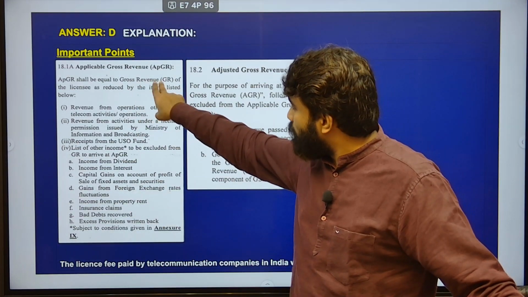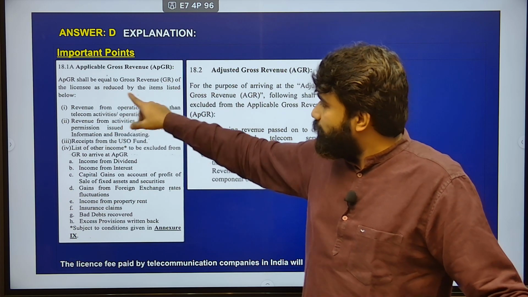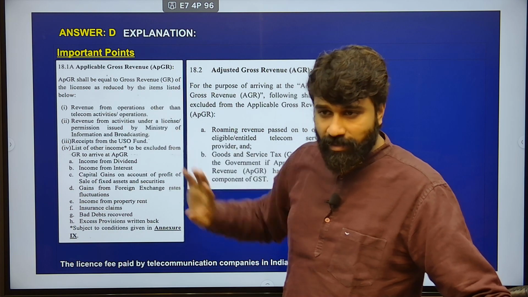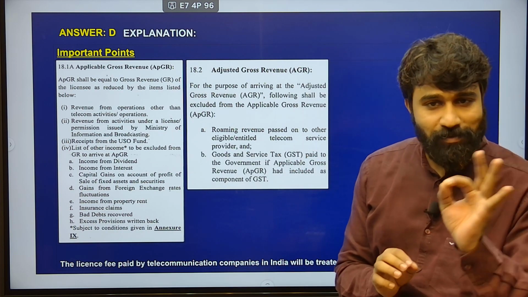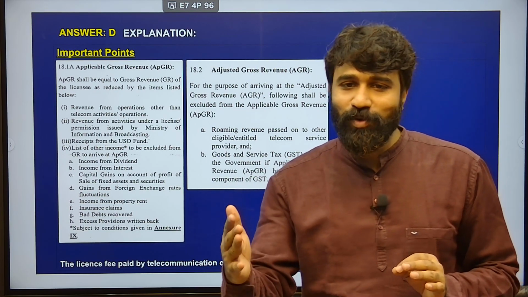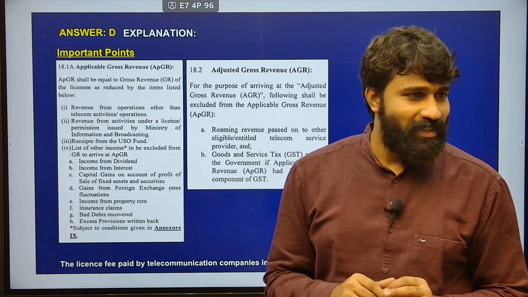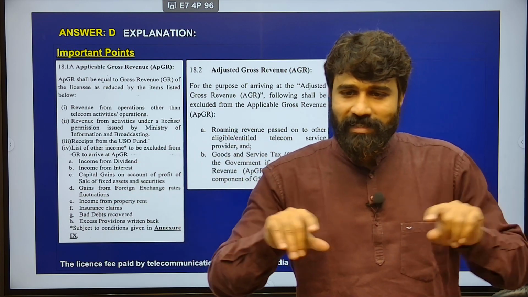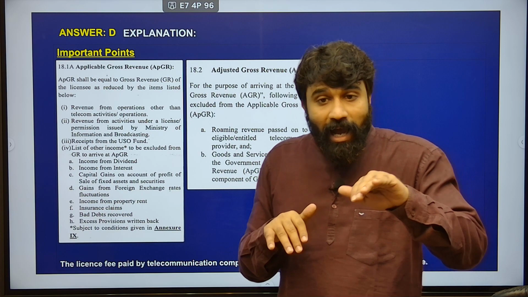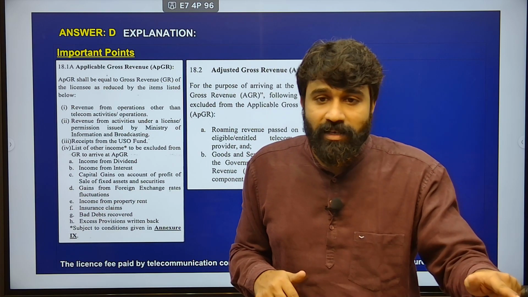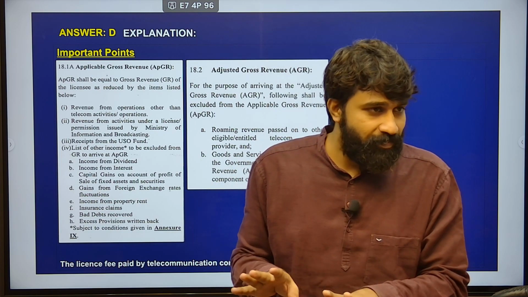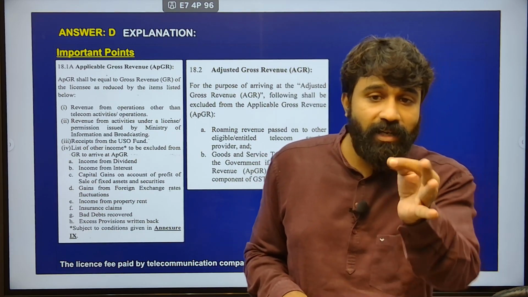Here applicable gross revenue should be equal to gross revenue of the license as reduced by the license fee that I am charging you. Before I take the license fee, I should exclude the revenue expenditure, isn't it? For your maintenance, salaries and all this expenditure related to it, and the license fee should be charged upon the service that I am actually offering you, means the permission that I have given to you.